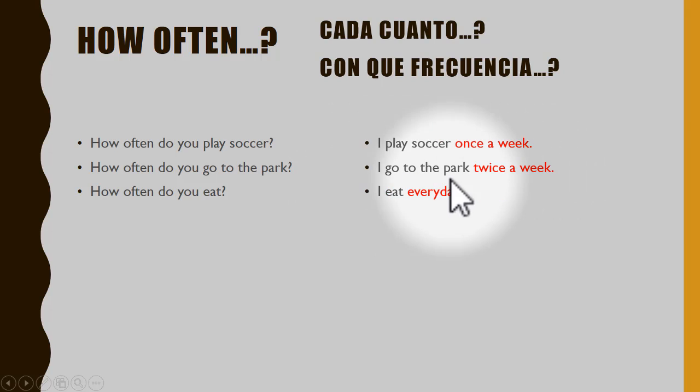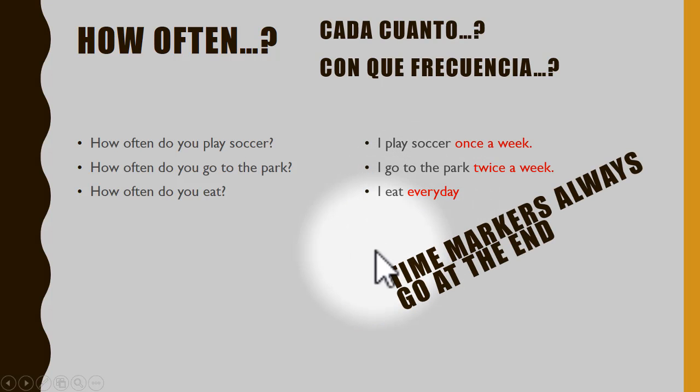What is the time marker in this sentence? This is the time marker, right? The third: how often do you eat? I eat every day. What is the time marker here? The time marker is every day. It's the frequency, okay? This is important.